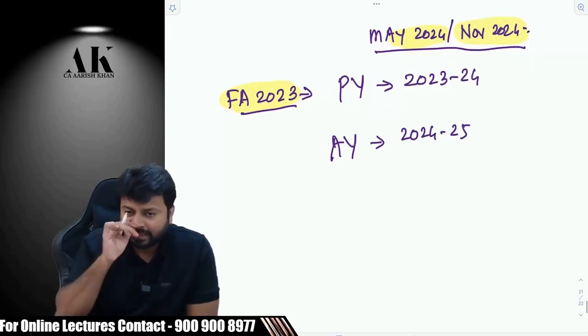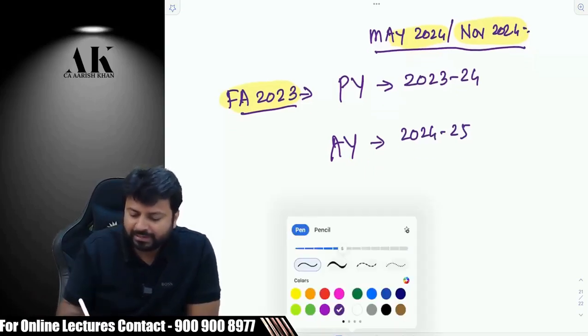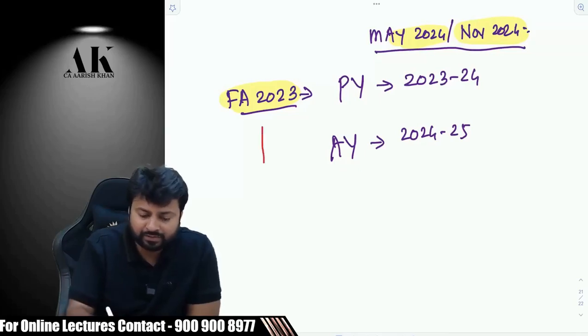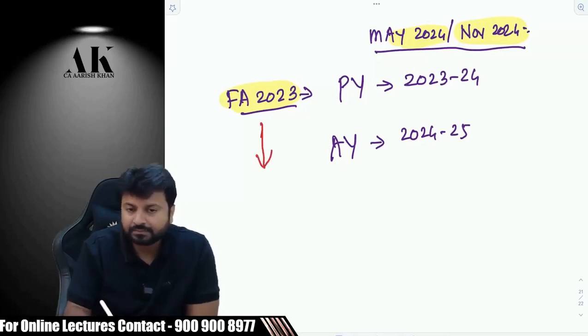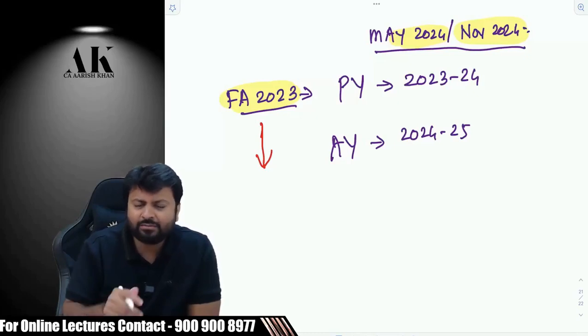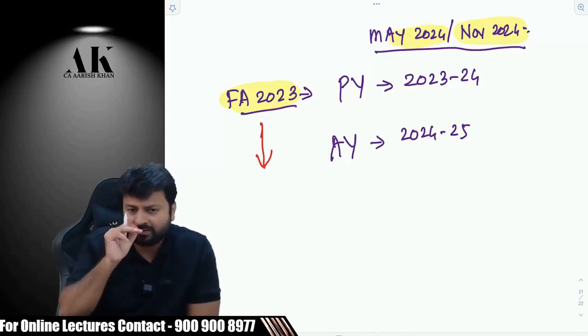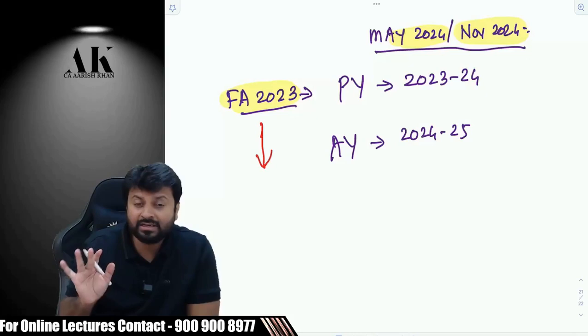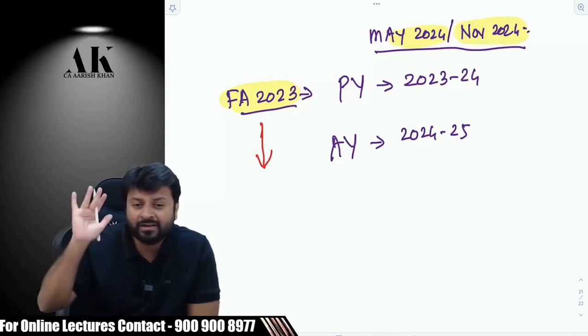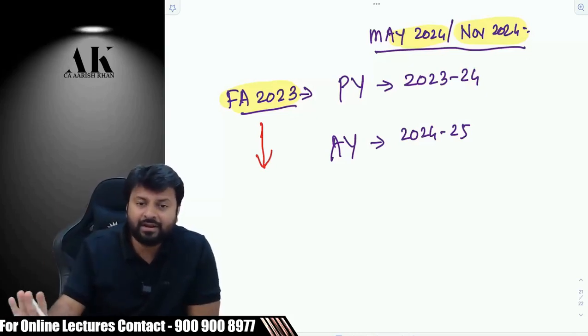Now, there is one more thing which we need to keep in our mind. Listen carefully, all of you, please. This is Finance Act 2023. Suppose, listen, it's a very important point now. Suppose in this Finance Act, there are more than 80 amendments this year. There are a lot of amendments made this year. This year is a highly amended year in income tax. Plethora of amendments are there in this year.